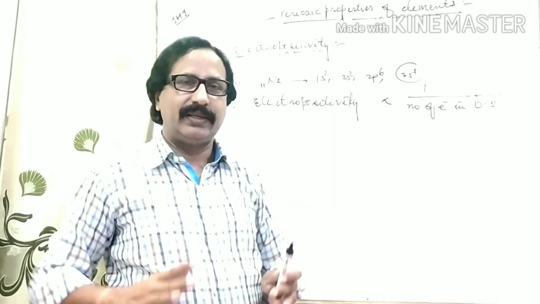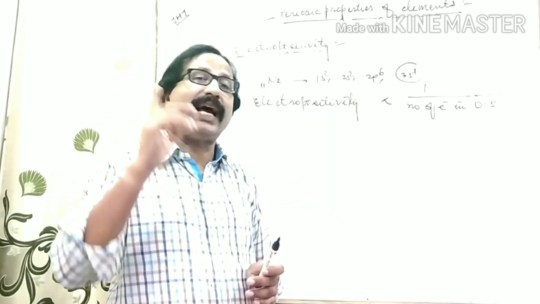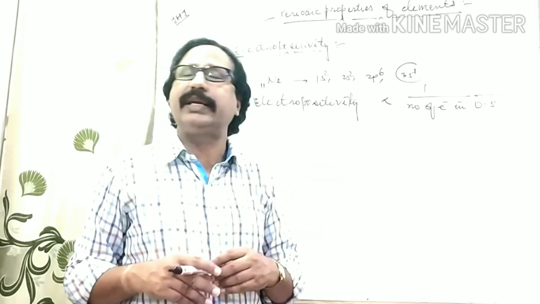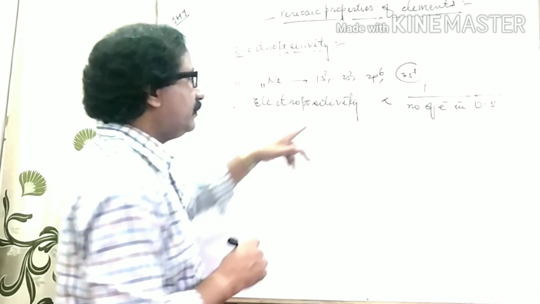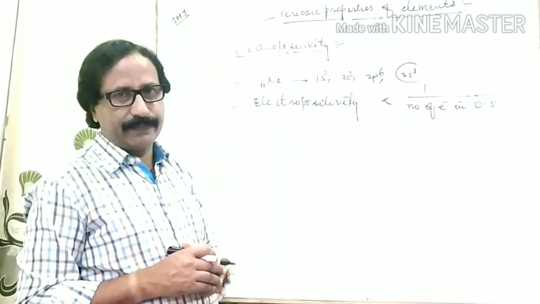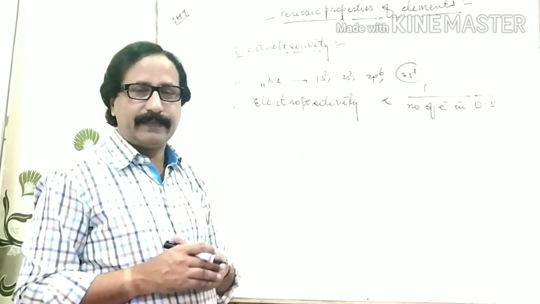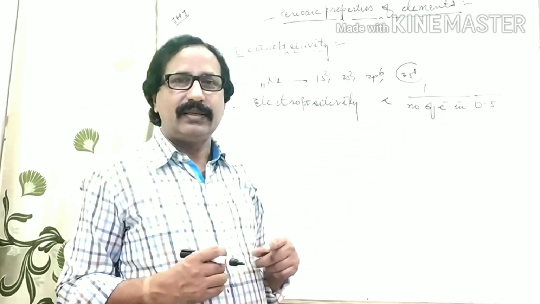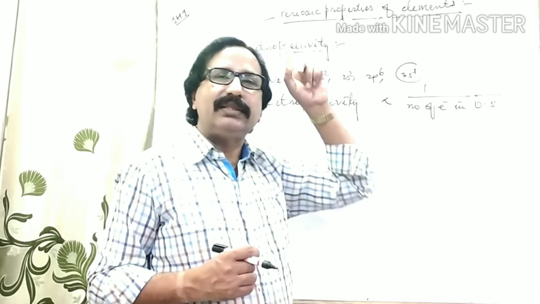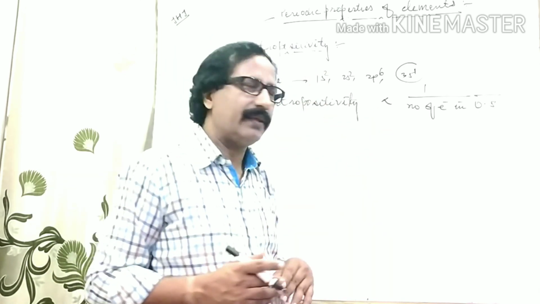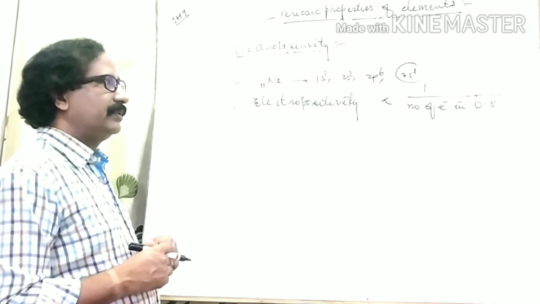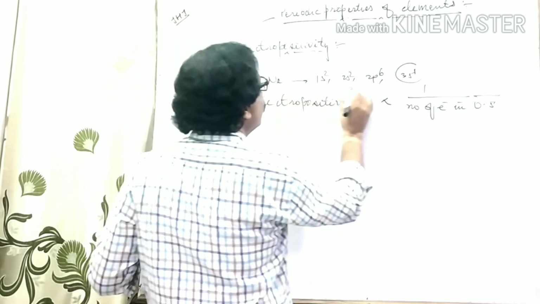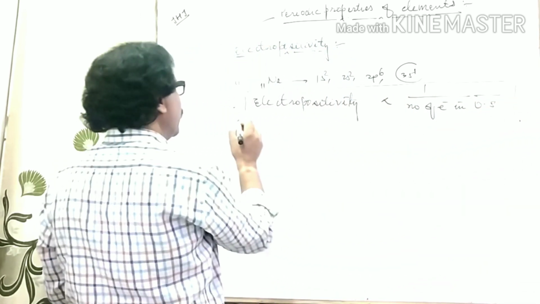Hence you should remember forever that alkali metals are the most electropositive elements in the modern periodic table, on the basis of this relation. The fewer the electrons, the higher the electropositivity. This relation you should remember forever.